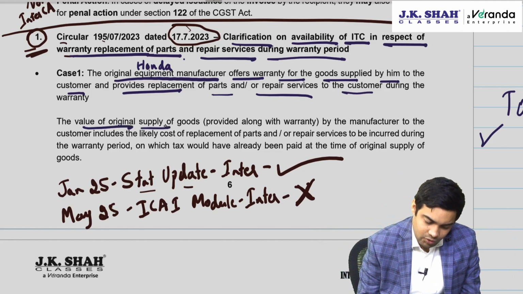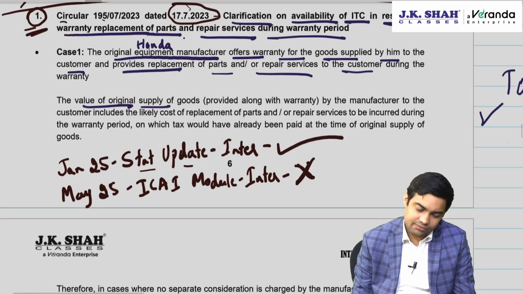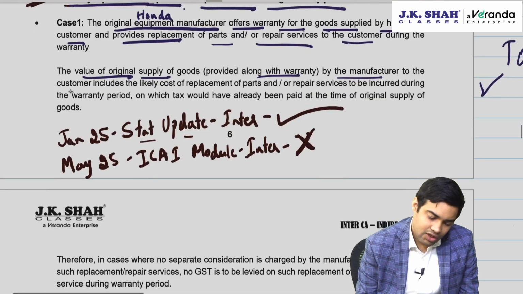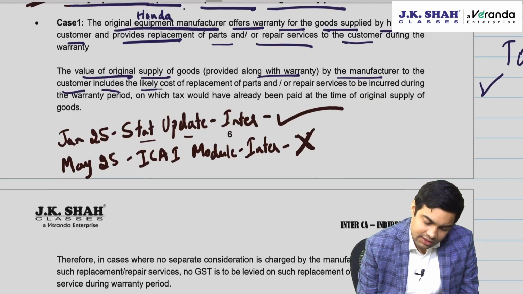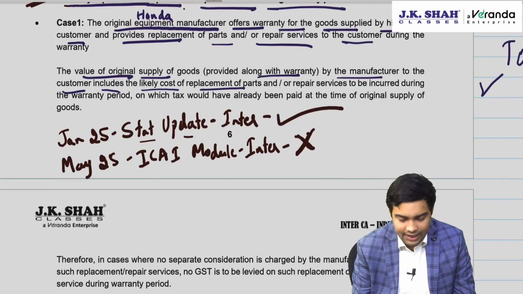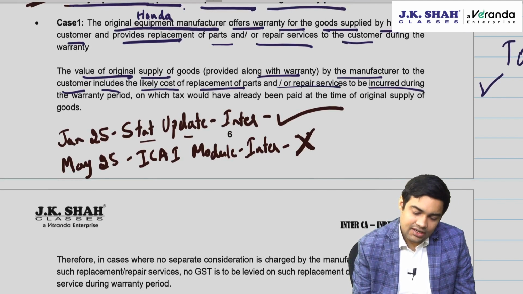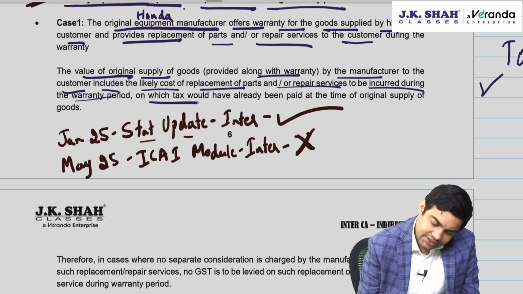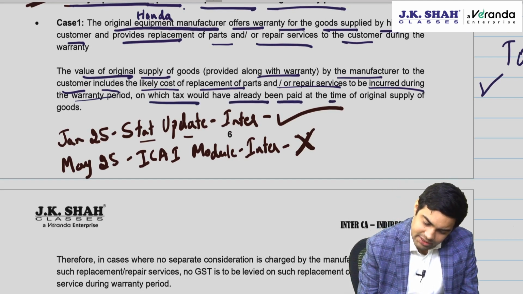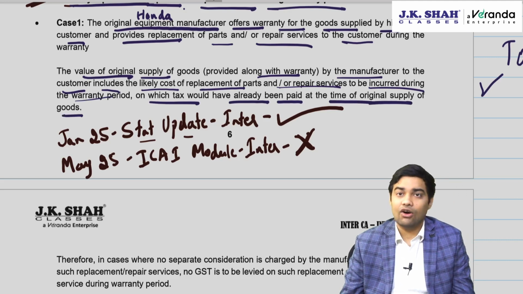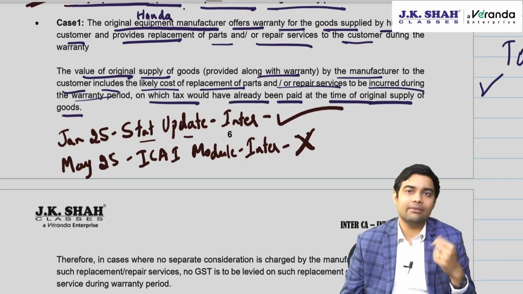The value of original supply of goods provided along with warranty by the manufacturer to the customers include likely cost of replacement of parts and or repair services to be incurred during warranty period, on which tax would have already been paid at the time of original supply of goods. See, on warranty charges you have already paid the tax.